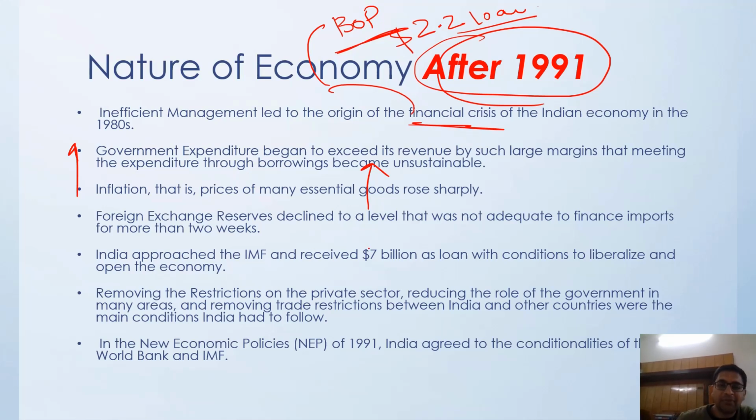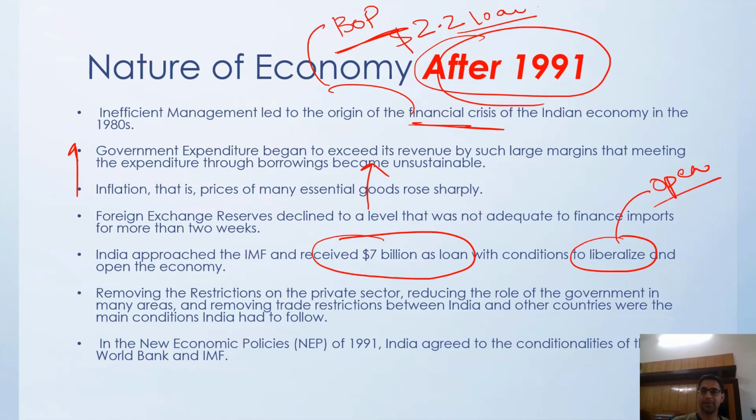So India approached the IMF to receive $7 billion as a loan, but only on certain conditions. IMF said, okay, we will provide you with a $7 billion loan, but you have to provide some kind of collateral to us. So we had to mortgage our gold. So what are the conditions? First of all, you have to liberalize your economy. That means you have to open your economy. You cannot remain in a socialist setting. You have to remove restrictions on the private sector. Let the private sector participate in the economy. Remove the trade restrictions. Let everybody trade within your country. These are some of the main conditions.